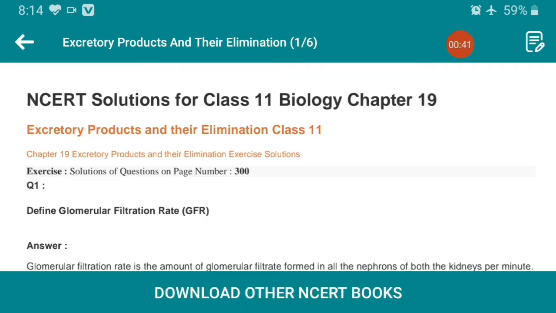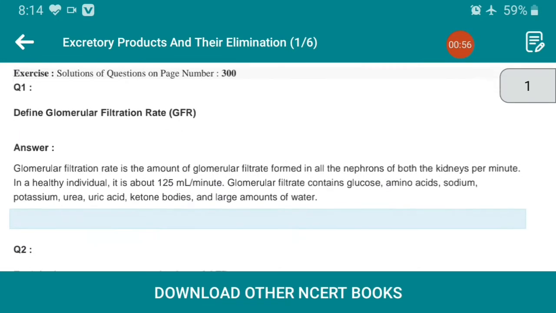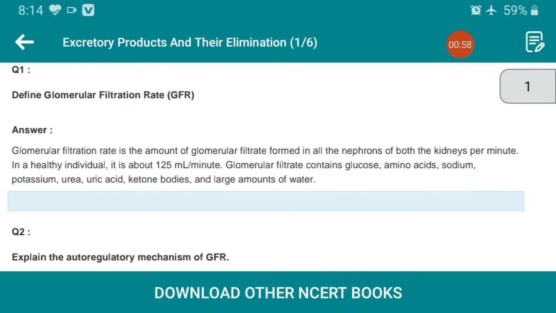So all my dear students, we are in NCERT solutions for class 11 biology chapter 19, that is excretory products and their elimination. Now one by one all the exercise questions we will discuss. Question number 1, define glomerular filtration rate.